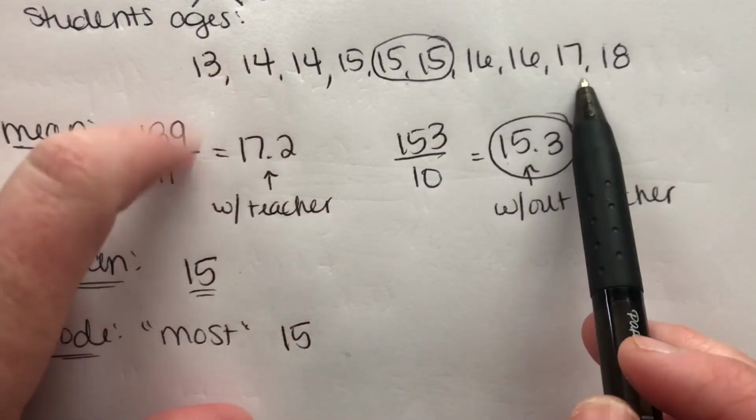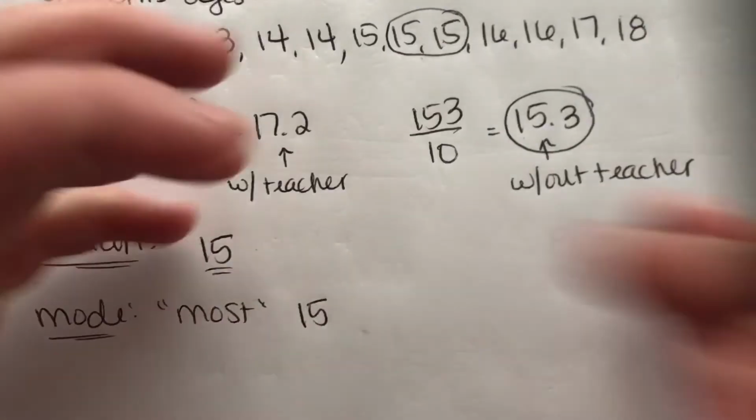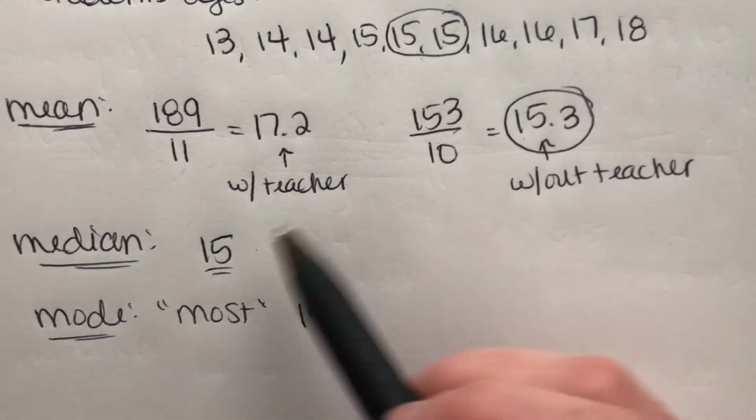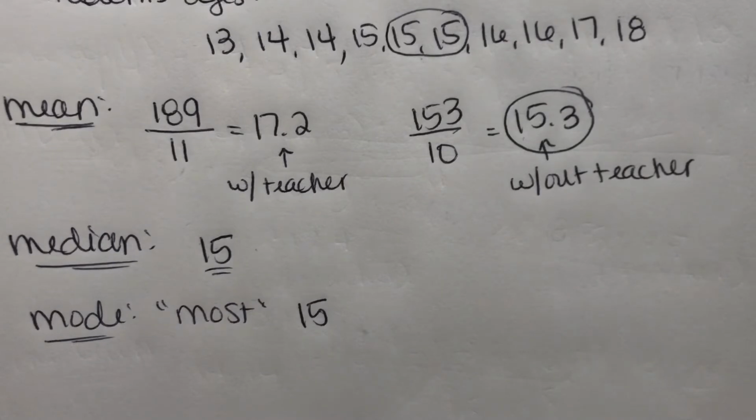It's spread out between 13 and 18 years old, but the middle of the road of all our data is around 15. Okay, so that's our statistics here where we're looking at our data. We want to measure central tendency, which means where the average, the middle of our data, tends to be.